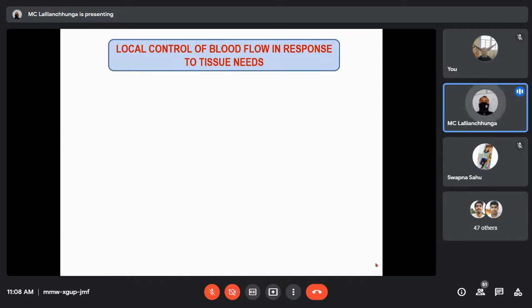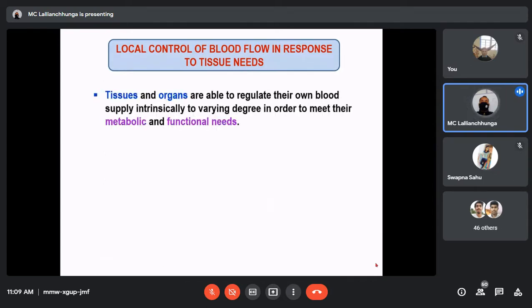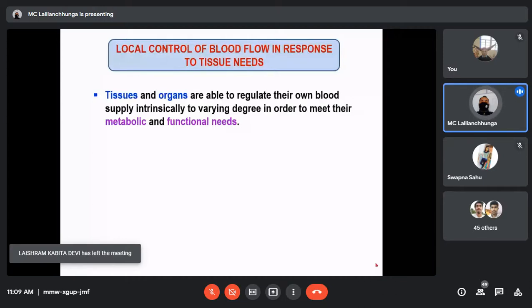So the first topic is local control of blood flow according to tissue needs. Okay, how blood flow is controlled according to the needs of the tissue. This is a very important topic. The first point is that blood flow is regulated to meet the cell's metabolic and functional needs.